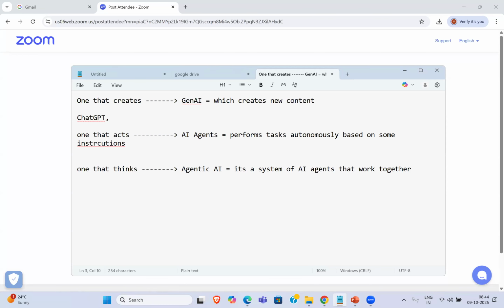It can even help you summarize a document. For example, I give it a document as a prompt and ask it to summarize what is present in that document, and it can help with that.